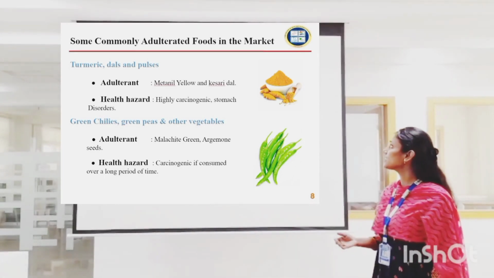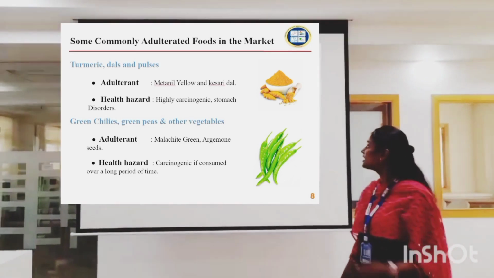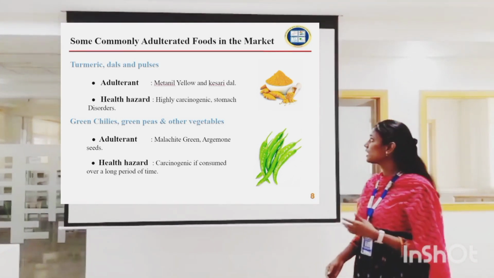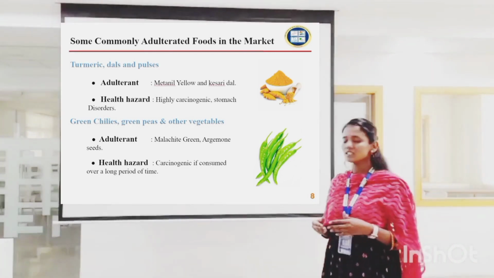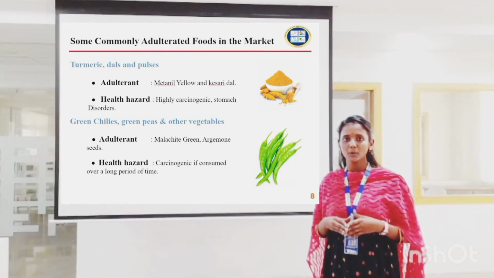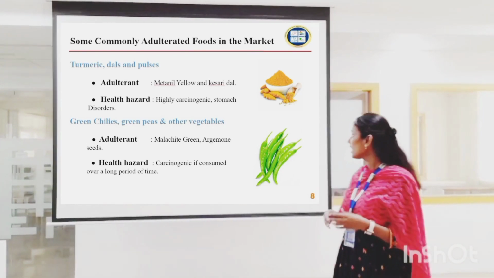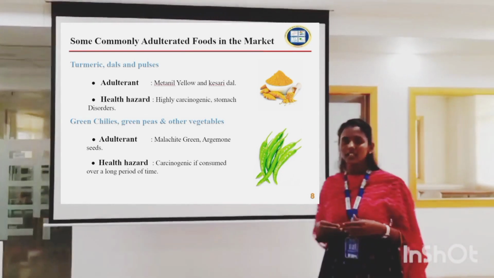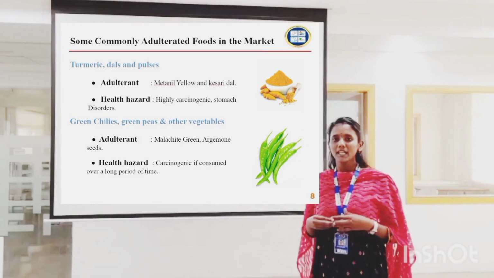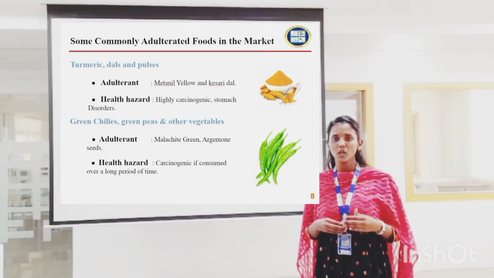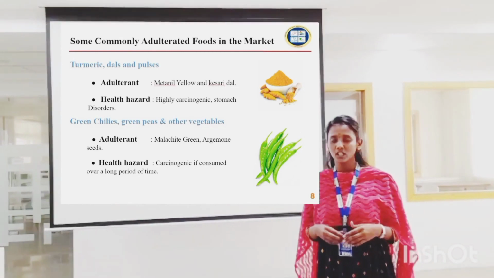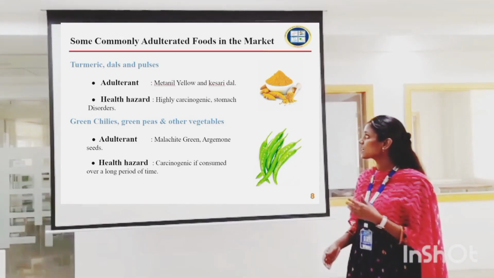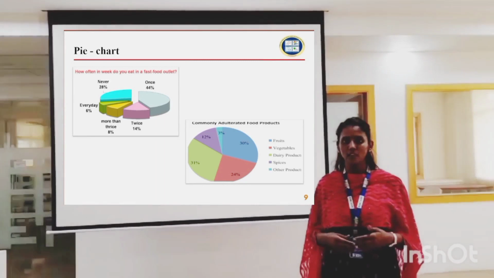Some commonly adulterated food products in the market are turmeric and green chilies. In turmeric, metanil yellow is added, which is generally not permitted, but it is used as a major adulterant to get artificial color. And green chilies are adulterated with malachite green. Malachite green is a triphenylmethane dye that can lead to liver tumors in the human body. Moving on to the next slide, it is a pie chart of some commonly adulterated food products